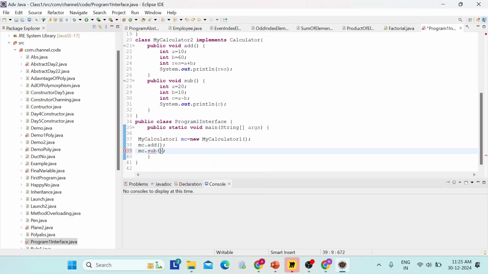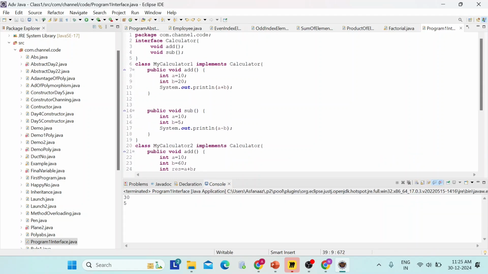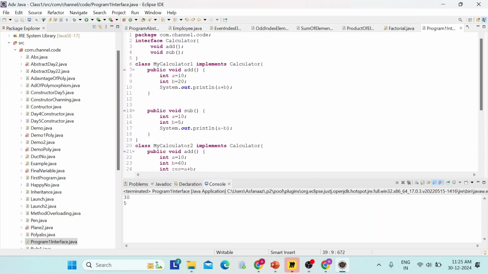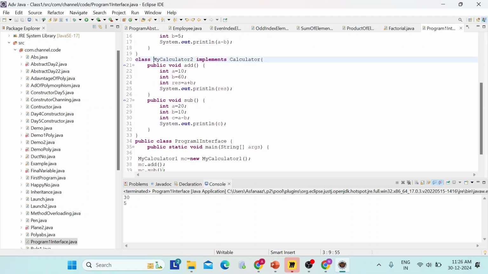I forgot to write a method. Now we will print. So 30 and 5 it will print. Now we can't make an object of an interface, so that's why we have to make an object of my calculator.